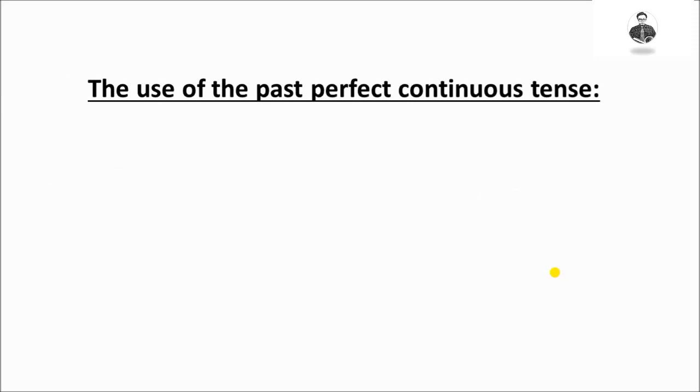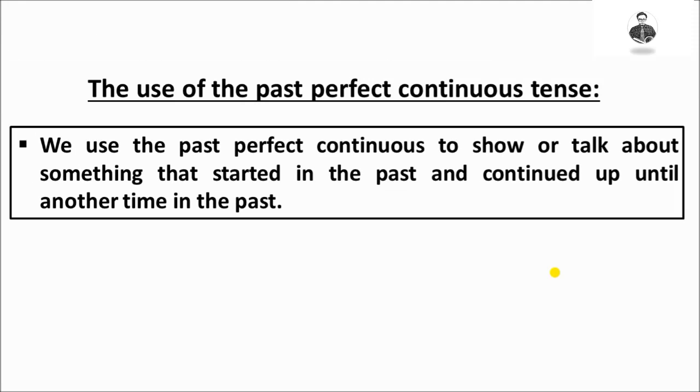Look at the use of the past perfect continuous tense. We use the past perfect continuous to talk about something that happened or started in the past and continued until another time in the past. Look at these examples.